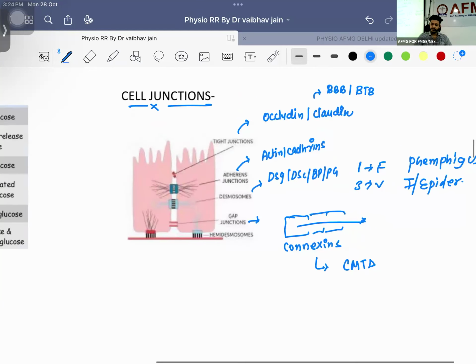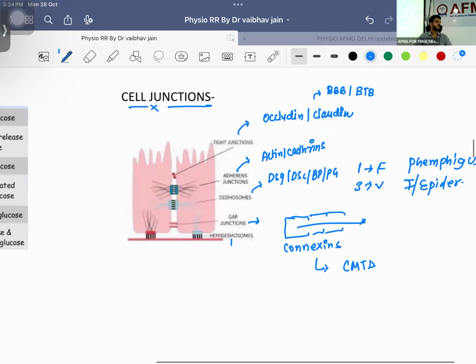Okay, very good. What about hemidesmosomes? So hemidesmosomes are present where? Between cells and basement membrane. Okay, this is a cell, this is your basement membrane, this is another cell, this is basement membrane, this is one desmosome, this is another desmosome. Look here, right? These are two basement membranes, and these are two hemidesmosomal proteins. Maybe this is BPAG1, maybe this is BPAG2.